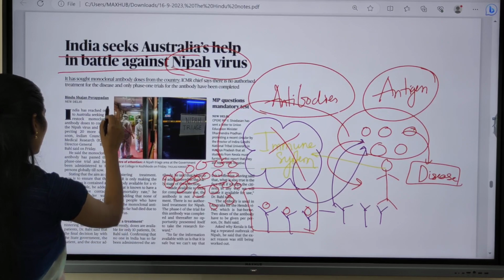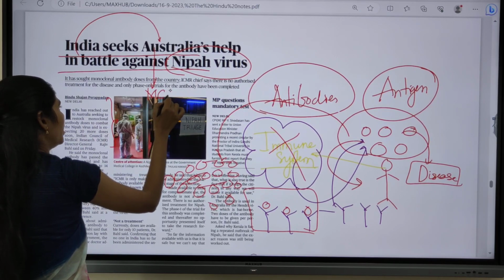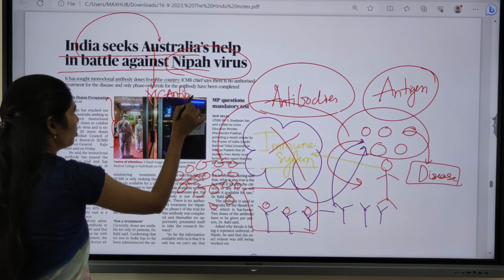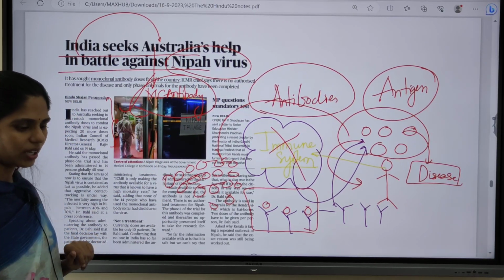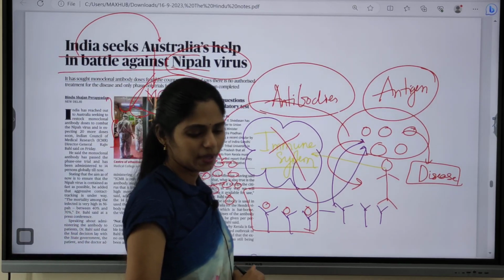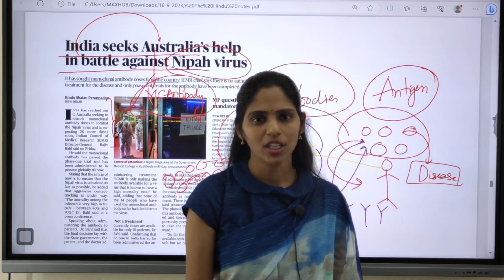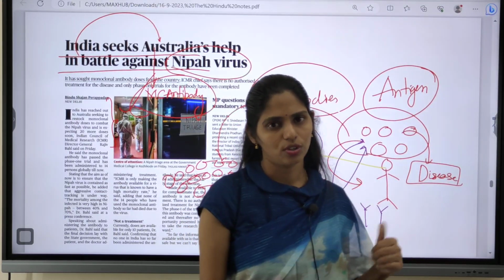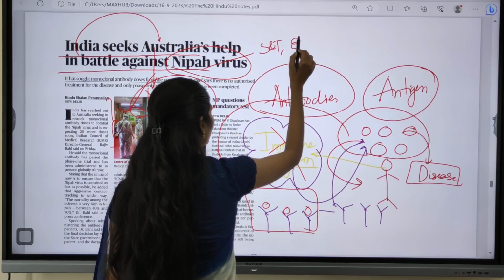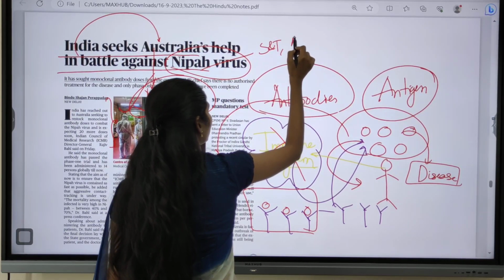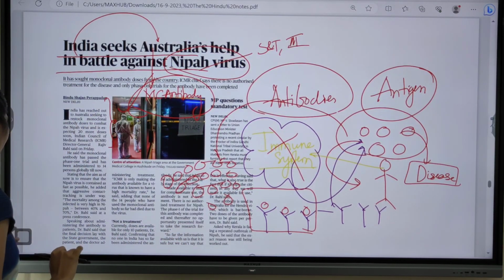Now here this article says that we are taking help from Australia to get monoclonal antibody. So here we have to focus on what this monoclonal antibody is. There is a high chance of getting a question in your prelims regarding this topic, that is monoclonal antibody and what the drugs are. Okay, so this will be very important and try to focus. As you know, this topic is important from science and technology, which comes under your GS paper 3. And this monoclonal antibody is important from your prelims point of view.